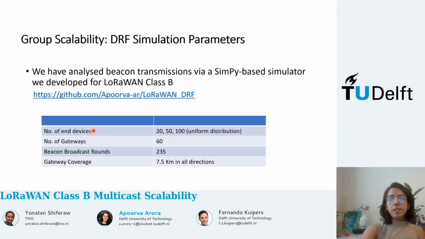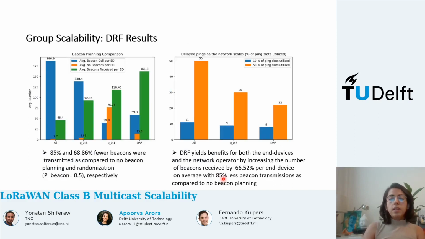Now, to analyze the performance of DRF, we developed a SymPy-based system-level simulator with multiple gateways, and these were the settings used for the simulations. We compared DRF with the beacon randomization algorithm with two settings of beacon transmission probability, p equal to 0.5 and p equal to 0.1. Now we see here from graph 1 that DRF performs the best by increasing the number of received beacons by 66.52% per end device on average, with 85% fewer beacon transmissions as compared to the no planning case.